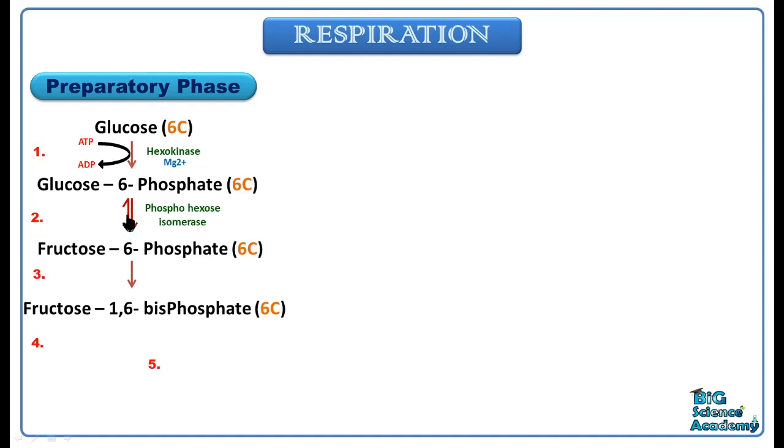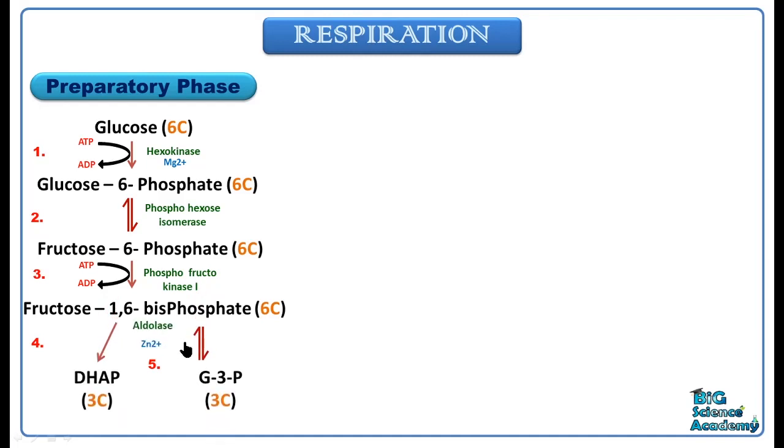Okay. Here, where the phosphate was being added at the 6th carbon position, the second phosphate is added in the first carbon position with the help of an enzyme phosphofructokinase 1, and it requires an expense of ATP as in the first step. Now, this fructose 1,6-bisphosphate is converted into 2 different molecules with the help of enzyme aldolase, and the cofactor is zinc 2+ ion. Here, the 2 molecules are G3P, that is glyceraldehyde 3-phosphate, and DHAP. We can see here that G3P is a 3-carbon compound and DHAP is also a 3-carbon compound.